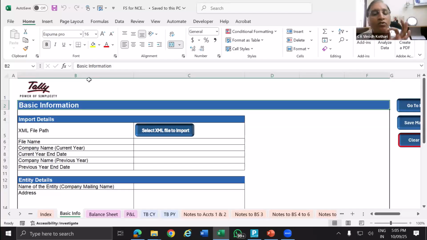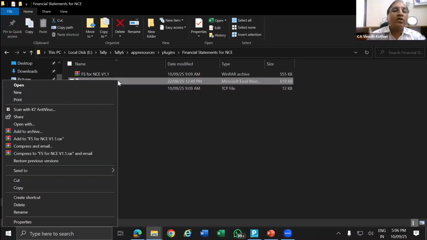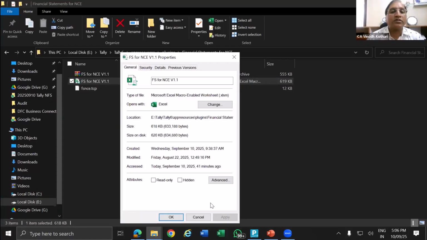This is a macro file, Excel macro file. Now some of you may get the information that this file will not be able to open or macro will not be enabled. Then what to do? Then you close this Excel file, right click on this file, select properties, and you have this option. Okay, I'll do one thing once again.